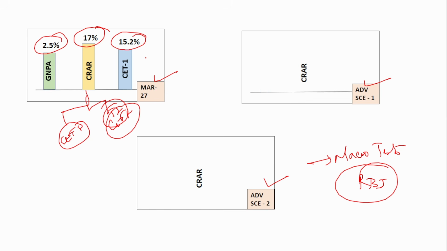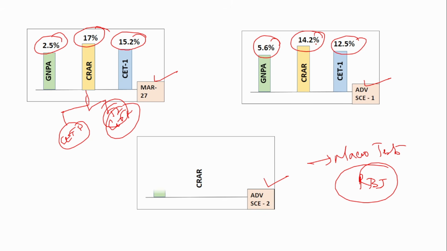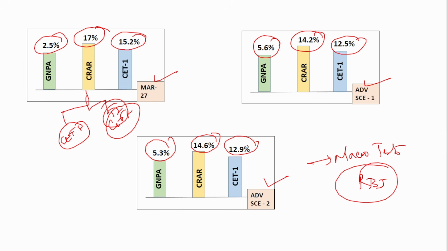In case of adverse scenario 1, gross NPA is expected to increase to 5.6% and capital adequacy ratio to go down to 14.2%. Common equity tier 1 is 12.5%. Next, in case of adverse scenario 2, gross NPA is 5.3%, capital adequacy ratio 14.6%, and common equity tier 1 is expected to be 12.9%. Please remember at least the March 2027 data: gross NPA, capital adequacy ratio and common equity tier 1. Please remember.